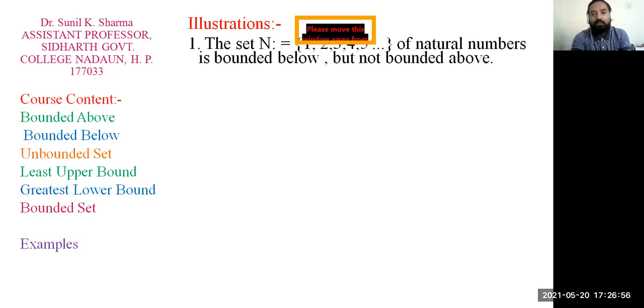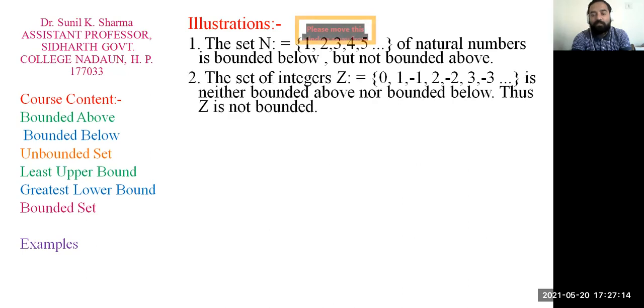The set N, natural numbers 1, 2, 3, 4, 5, is bounded below but not bounded above. Now you try to think why this set is bounded below and why it is not bounded above. Next, the set of integers is neither bounded above nor bounded below. I go through all the slides, all the examples quickly.